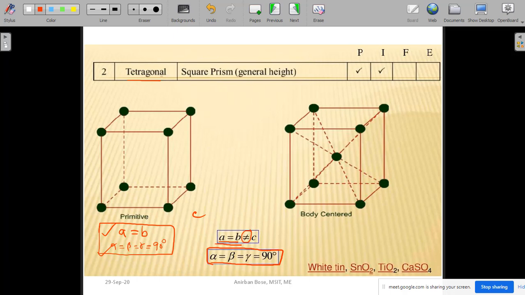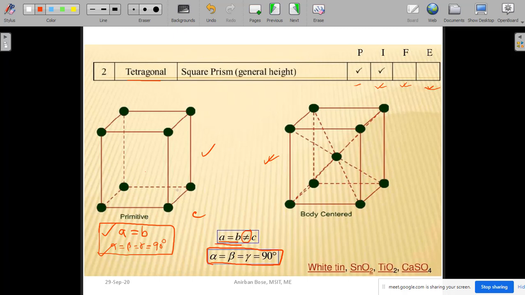In case of the tetragonal crystal class, there are 2 types of unit cell possible: only primitive and body centered. Face centered tetragonal or end centered tetragonal is not possible, because considering maximum symmetry and smallest size, all tetragonal crystal lattices can be expressed in the primitive or body centered way.